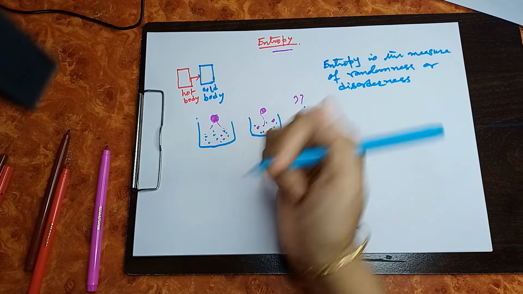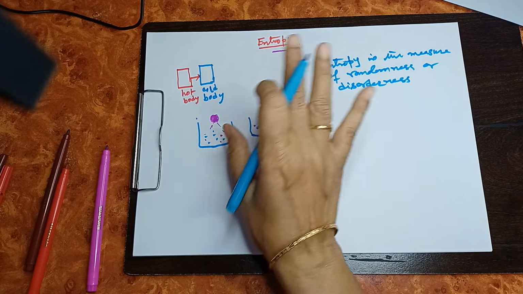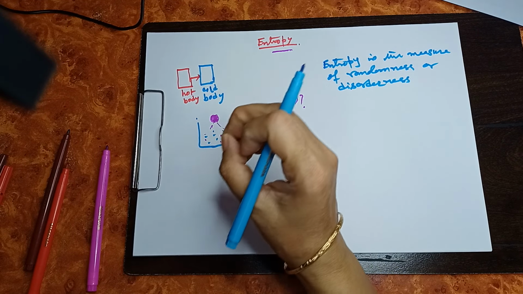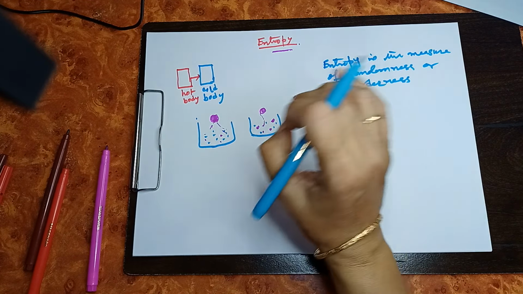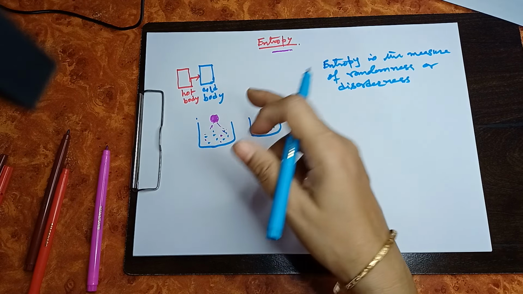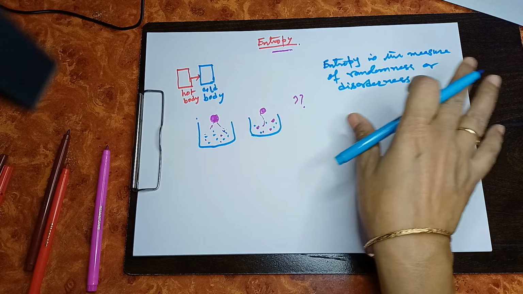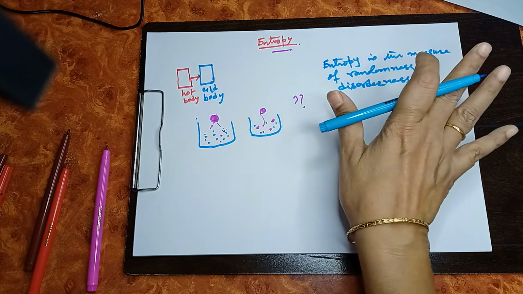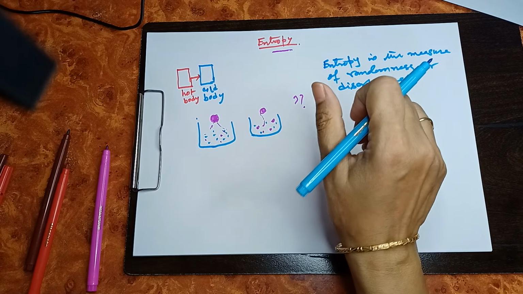So when disorderness increases, entropy increases. All natural processes are spontaneous, and in a spontaneous process disorderness increases, so entropy increases. This significance you will find in any book.